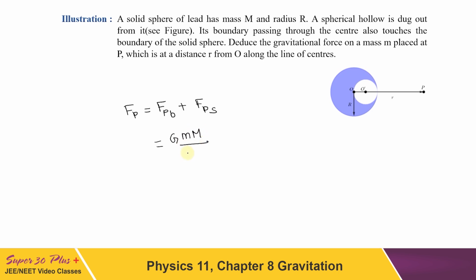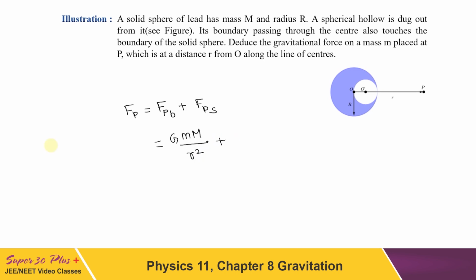Distance is given as r square. With this, now we have to add the force due to the smaller sphere. Now do consider, because this smaller sphere is actually a cavity, it can be assumed that a negative density small sphere has been superposed at this place.